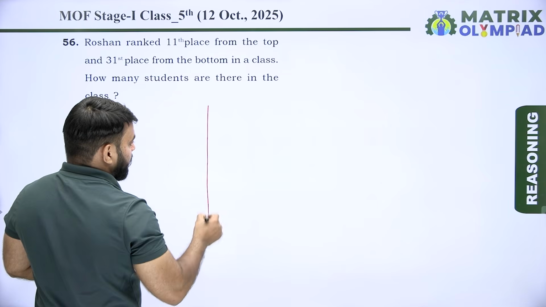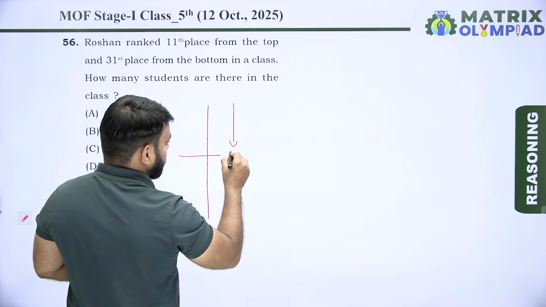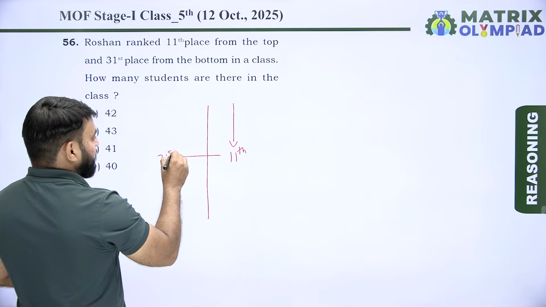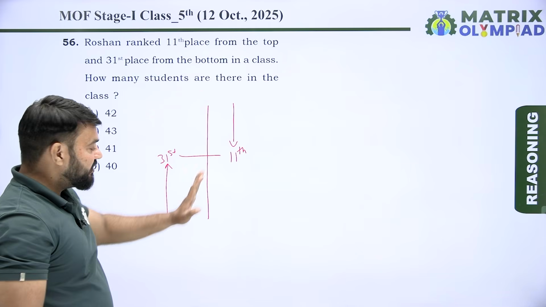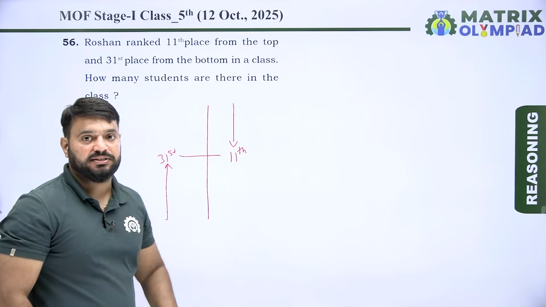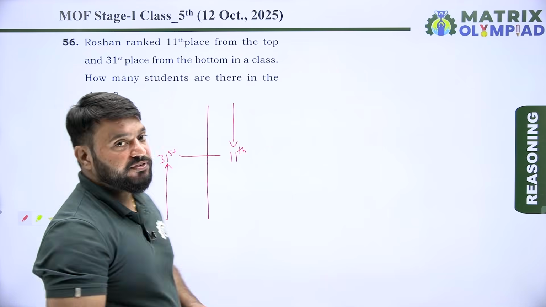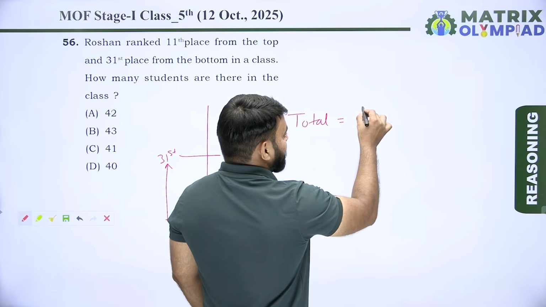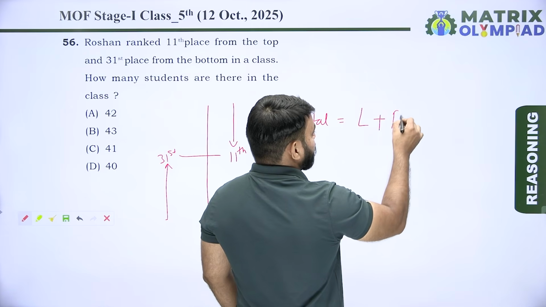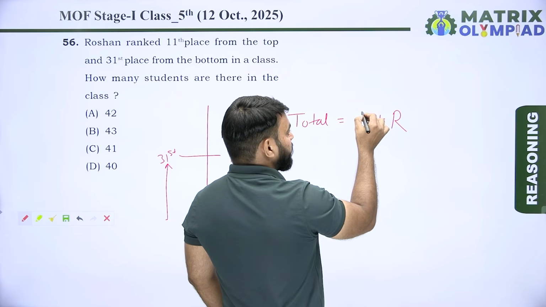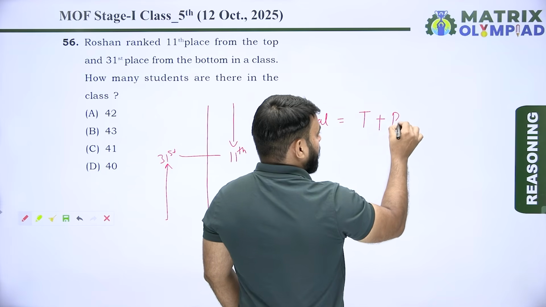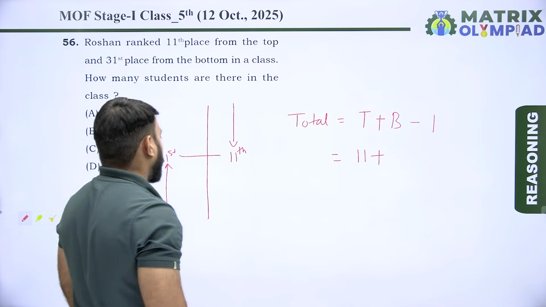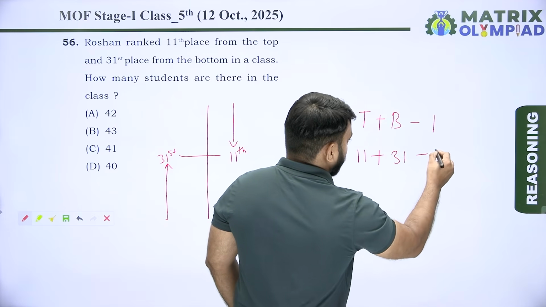In a class, rank of Roshan is 11th from the top and 31st from the bottom. Now find the total number of students in this class. So total number of students is equal to left position of Roshan plus right position minus 1. Left means top position of Roshan, and right means bottom position of Roshan. So top position of Roshan is 11 plus bottom position of Roshan is 31 minus 1.